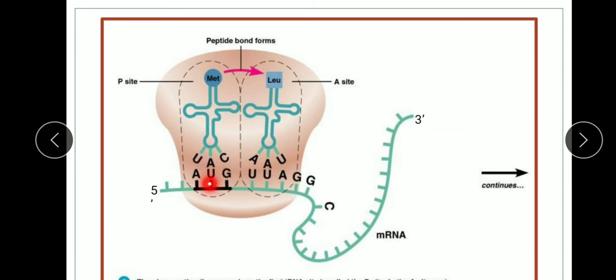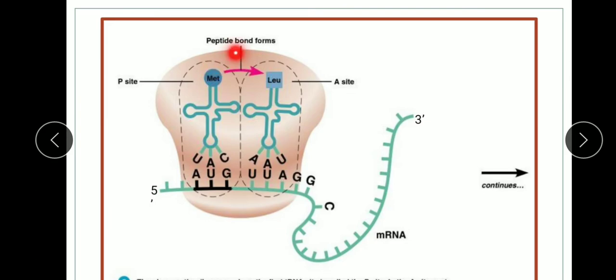Are you getting it? So peptide bond formation takes place, and after that the aminoacyl bond between the tRNA and the peptidyl amino acid methionine at the P site is dissociated.